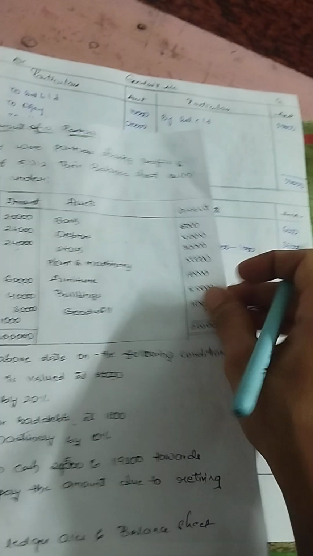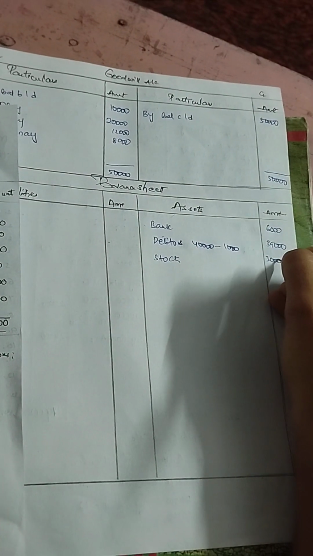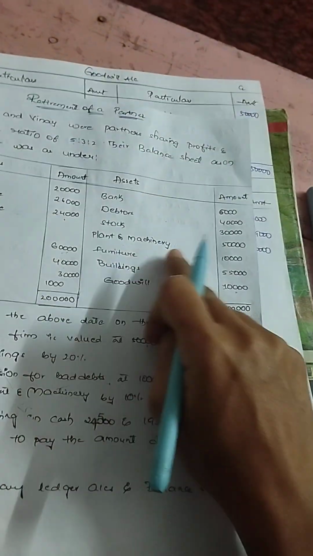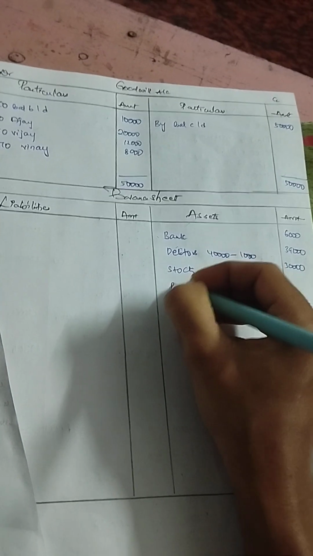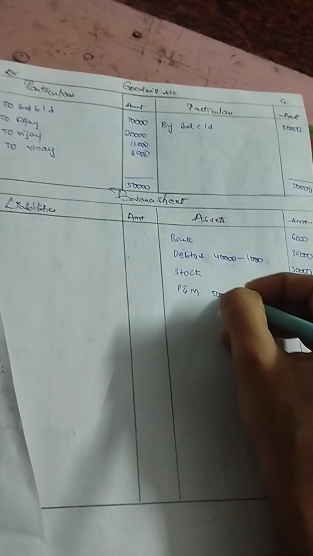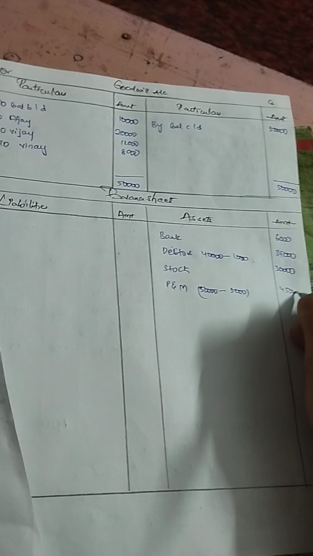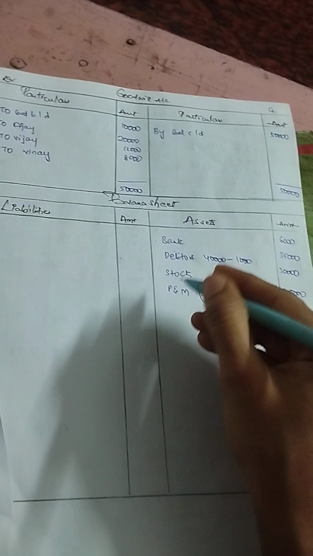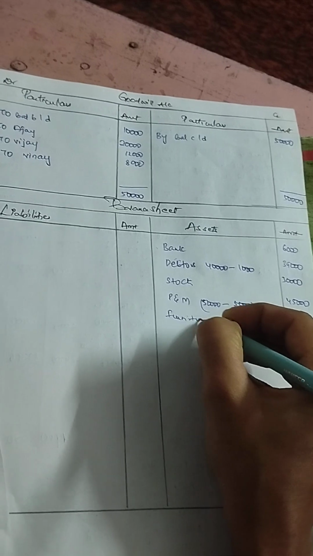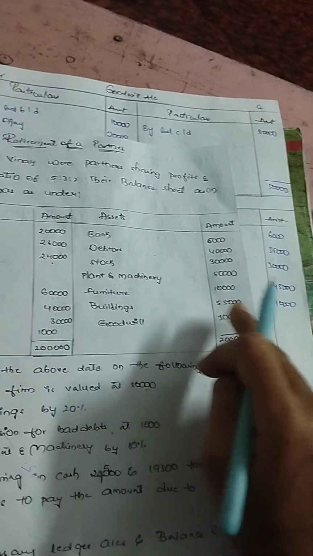Next we have stock 30,000. We don't have any adjustment related to stock. Next we have plant and machinery 50,000 and depreciated by 10%. Plant and machinery 50,000 minus 10% is 5,000. We'll get 45,000. Next we have furniture 10,000. We don't have any adjustment related to furniture. Furniture is 10,000.